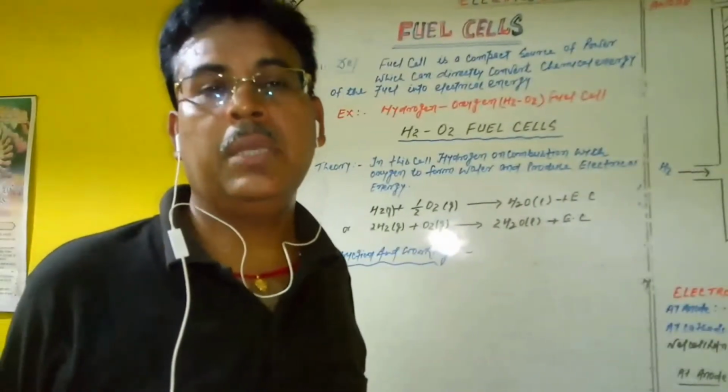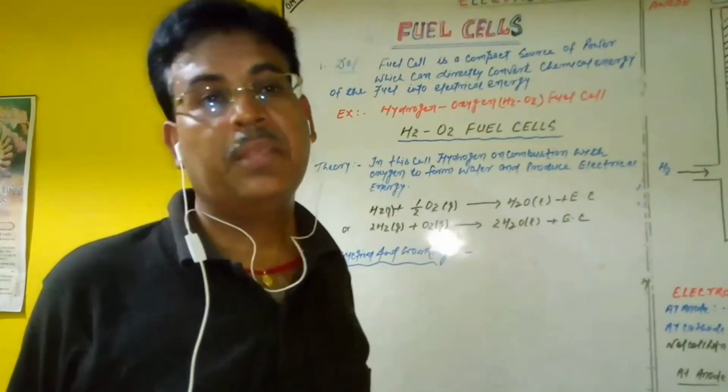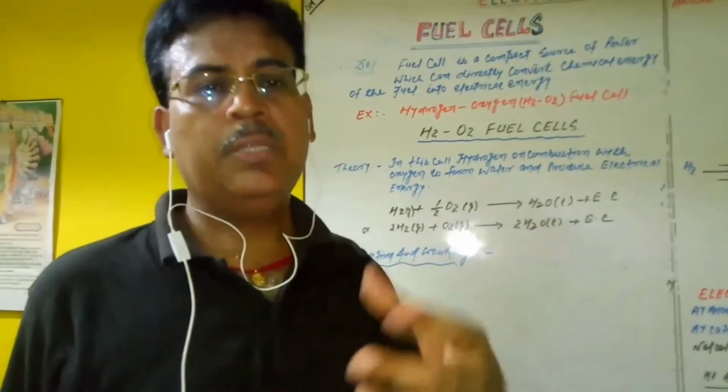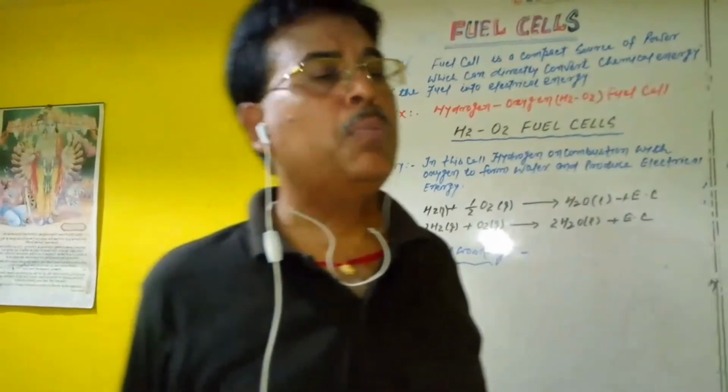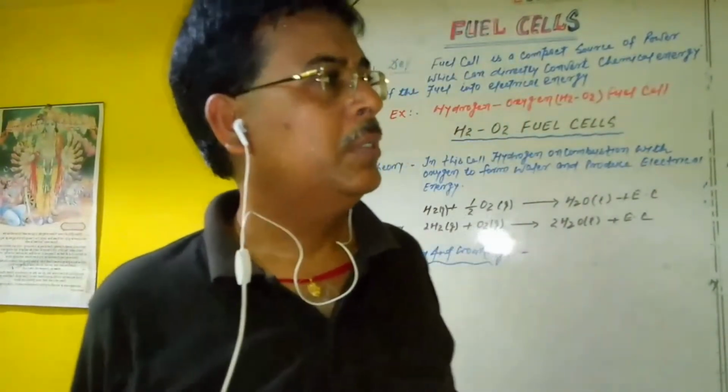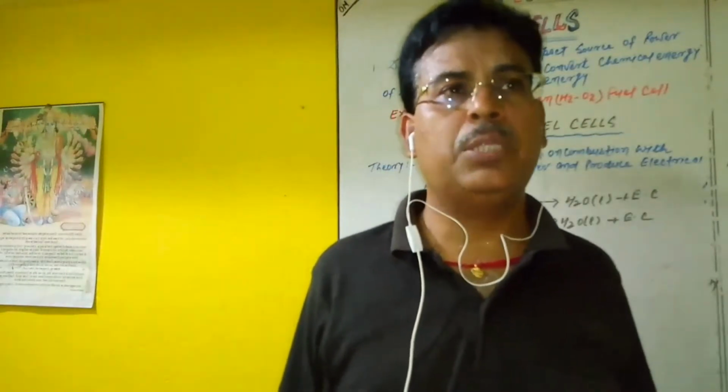This is given the name fuel cell. A fuel cell is also a type of electrochemical cell in which the energy of the fuels, through a combustion reaction, that is, through an indirect redox reaction, gets converted into electrical energy.